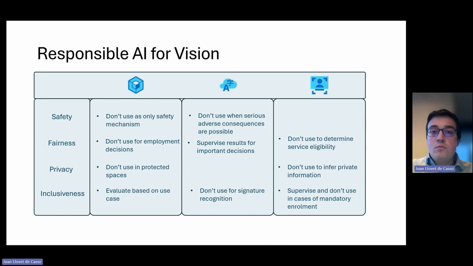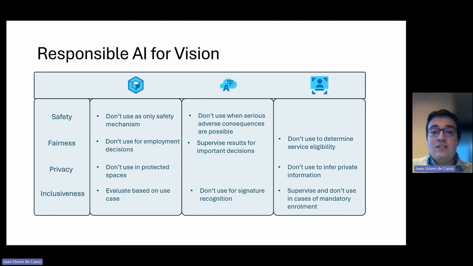Fairness: this model should not be used, for example, in employment decisions such as tracking employees on factory floors, because while the model does provide some statistics about people and their movement, it does not always provide this within the right context, so it shouldn't be used for decisions which might have negative outcomes. Privacy: this model should never be used in protected spaces where you wouldn't have a camera streaming real-time video. That's an important consideration to keep in mind with this model.